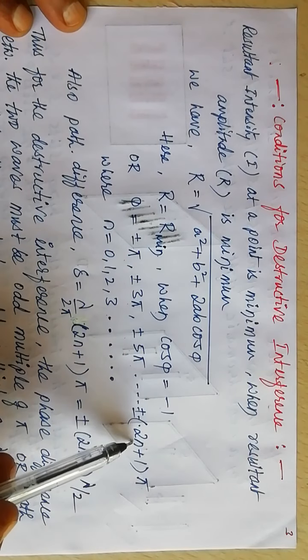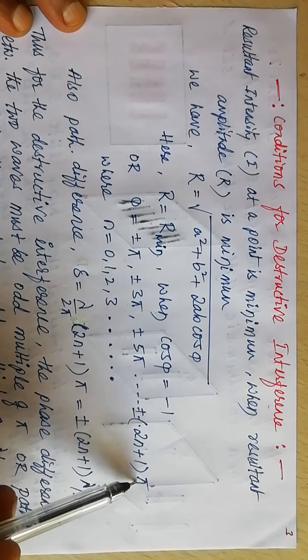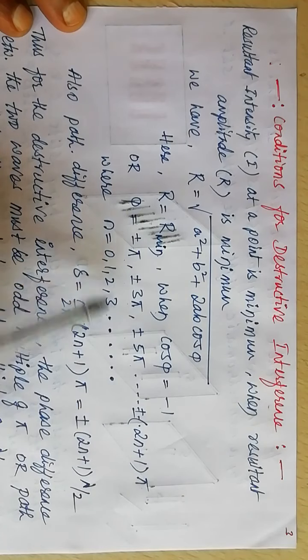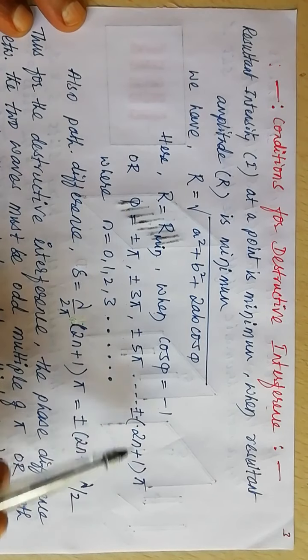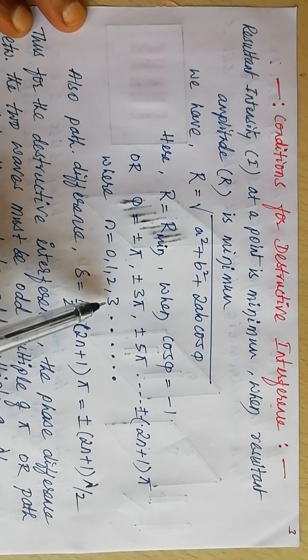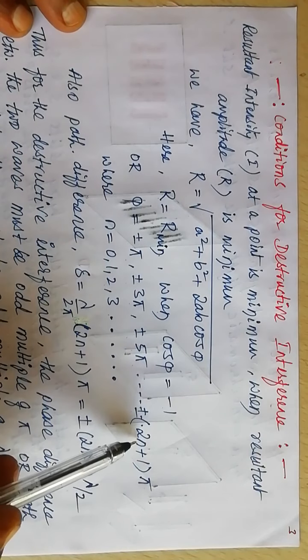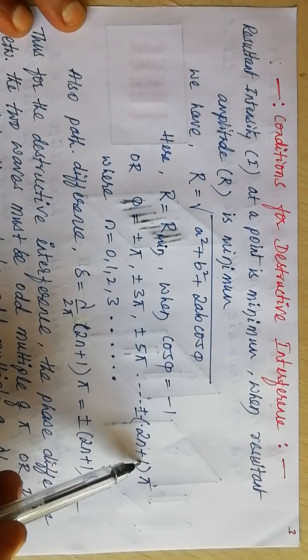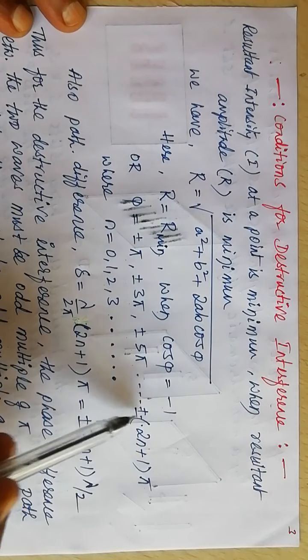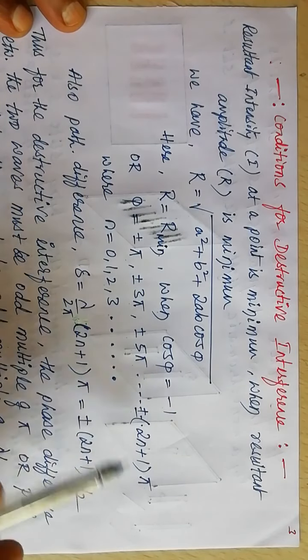When n equals 0, we get plus or minus pi. When n equals 1, we get plus or minus 3 pi. When n equals 2, 2 into 2 is 4 plus 1, we get plus or minus 5 pi.